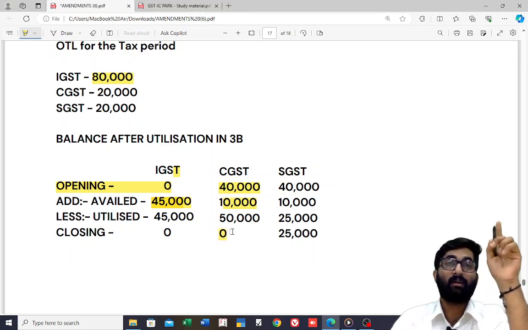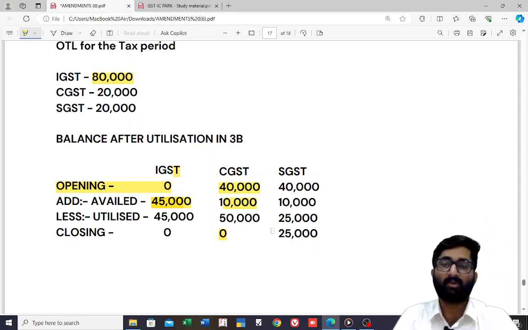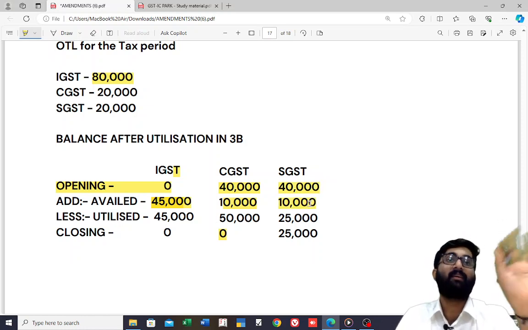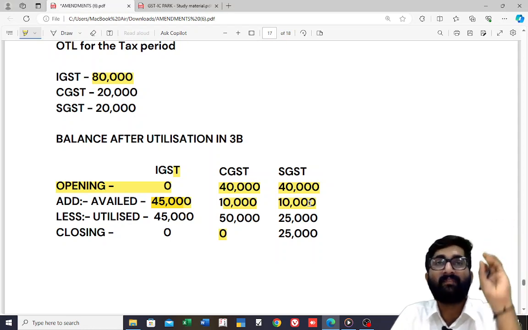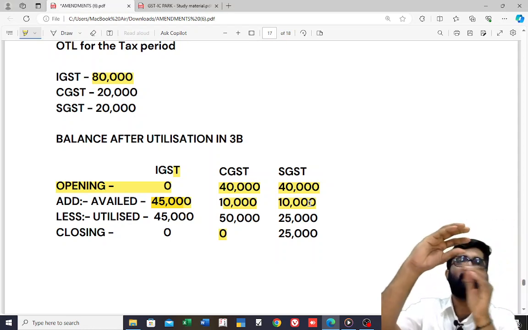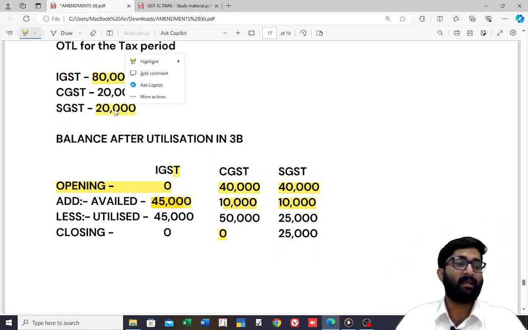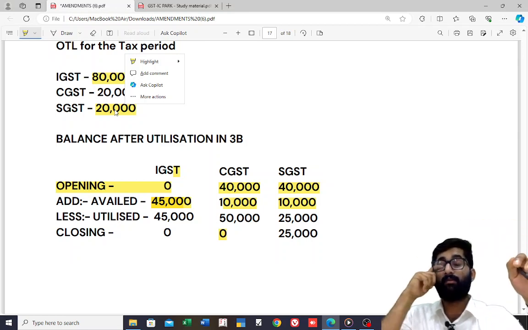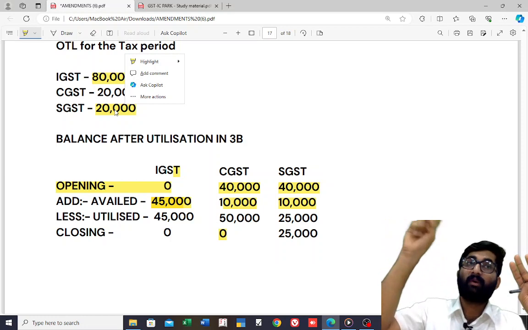Can you recall? If you nullify CGST, only then you can go for SGST. Now SGST: 40,000 was the opening balance, and you have availed 10,000 extra, so totally 50,000 is there. First you utilize this 50,000 towards the payment of SGST. Output tax liability for SGST was 20,000. So finally 50,000 minus 20,000. How much is pending now? 30,000.